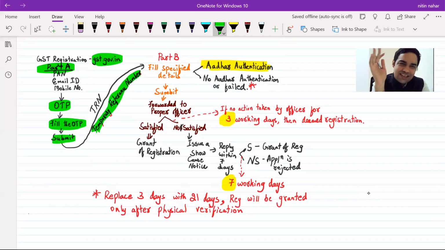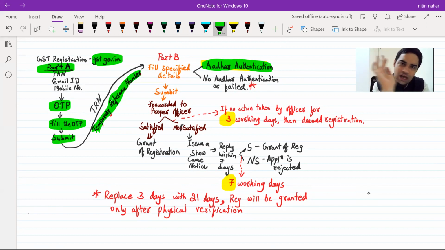Now, after getting this temporary reference number, you can fill the part B of the form. That is, fill specified details. Now one detail has been added in this. Sir, what's that? Aadhaar authentication. Aadhaar authentication has been made an additional field while you fill the specified details. Now, if you go through the Aadhaar authentication process, in that case, the entire provision which you have read now remains same. Not even a single change if Aadhaar authentication is successful.